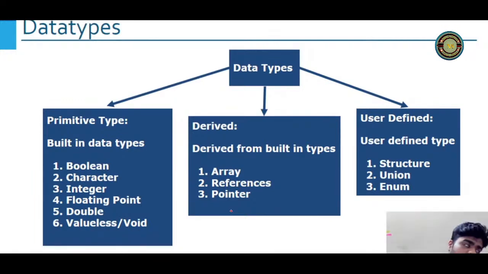What is hash include? Hash include is a preprocessor directive which we use to include the header files in my program. If we don't include the header files in my program, then I won't be allowed to use the keywords. To use the keywords, we have to include the header files. Correct?